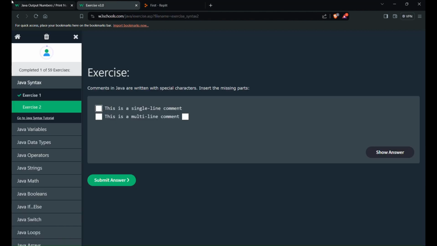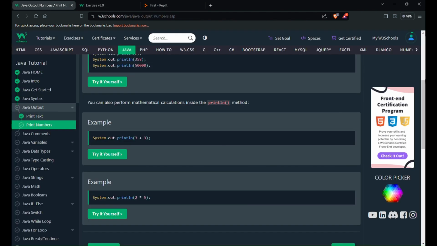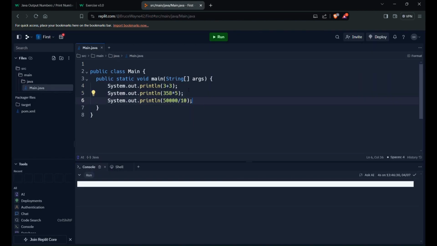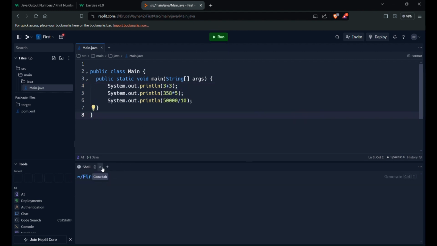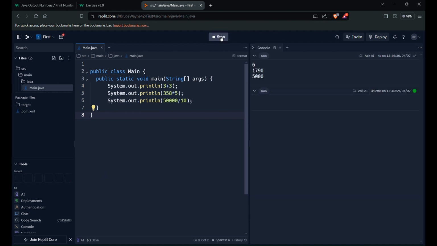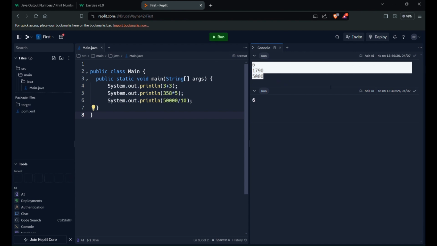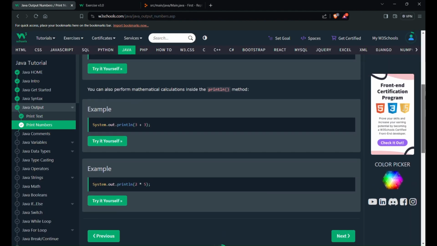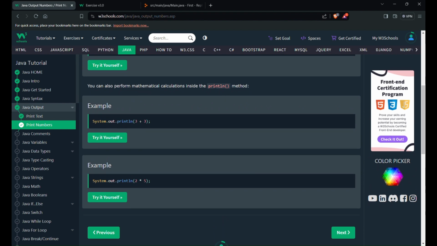I don't know why this is not running. I think it should run. Let's close it and run. Yeah, it is running now. Okay, better. So yeah, we can also perform mathematical calculations inside the println method.